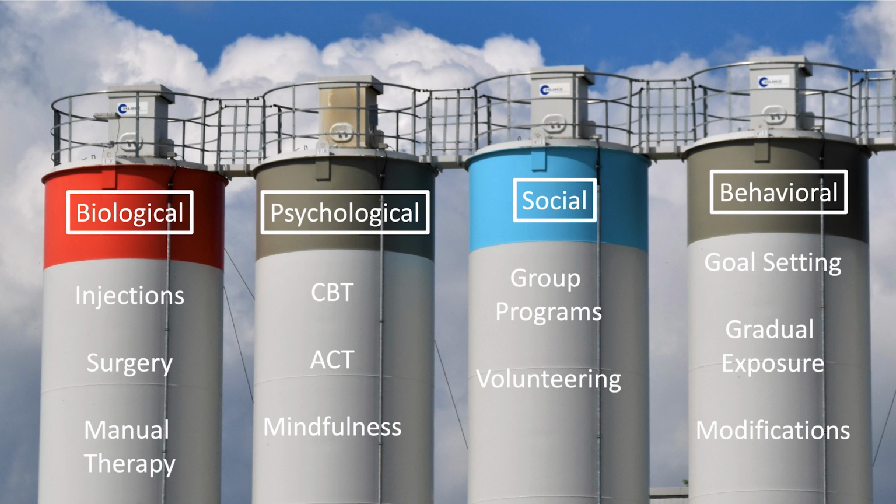From the social perspective, we have group programs or volunteering, which can act as potential treatments for chronic pain. Finally, in the behavioral silo, we have goal setting, gradual exposure, or modifications in order to improve one's function in their home or in their workplace. In reality, we need to create an individual treatment plan that includes all of these different treatments together based on the person's individual presentation.